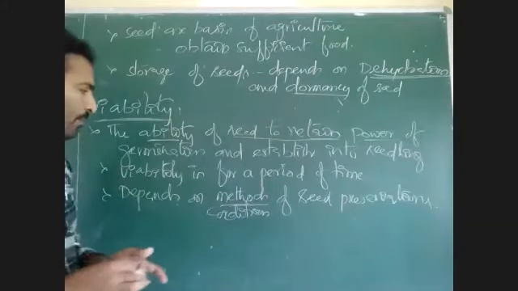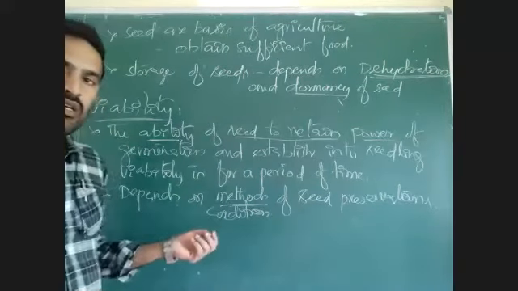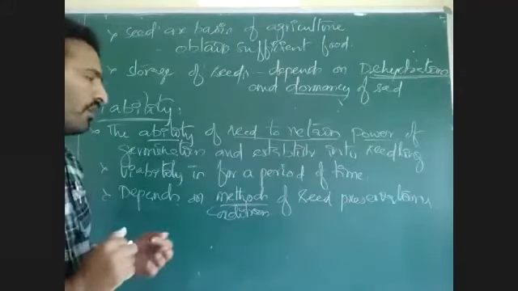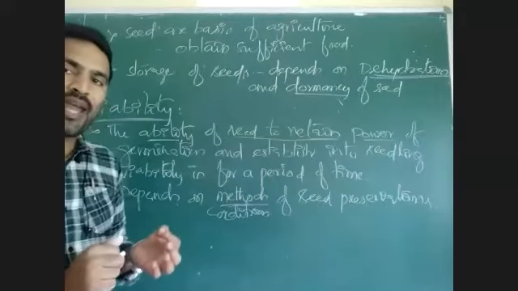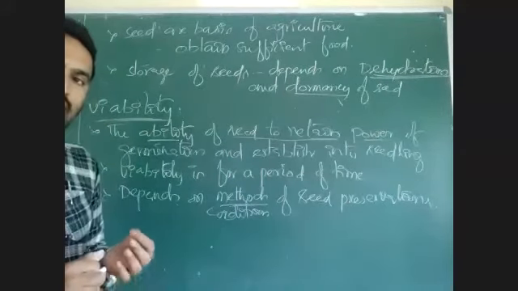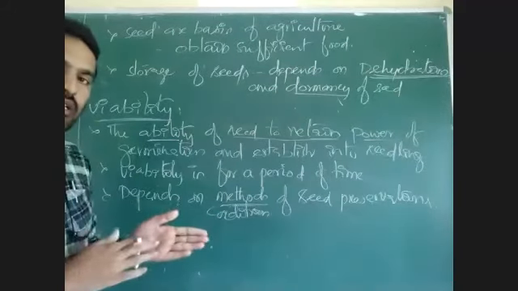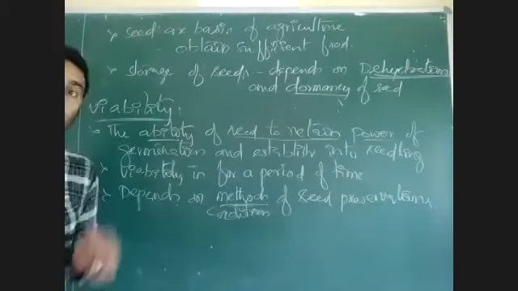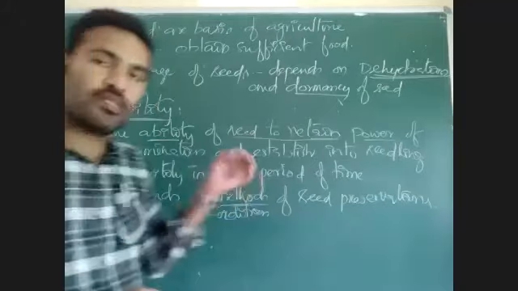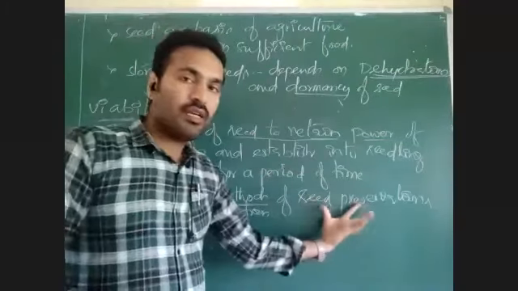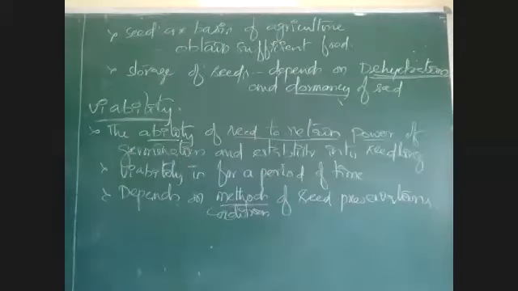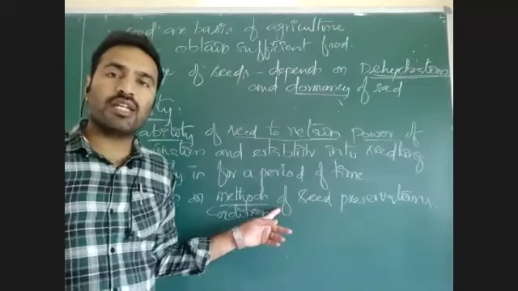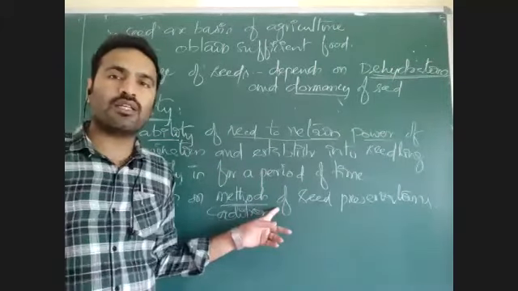Just to take an example, the members who are from agriculture families can understand. Suppose we produce paddy, rice. The rice produced in one season, we can use the same paddy for the next cropping. For that, what do we need to do? We need to preserve the paddy in a suitable preservation condition. What is that suitable preservation condition? Maximum number of seeds are well preserved in dry and cold condition.